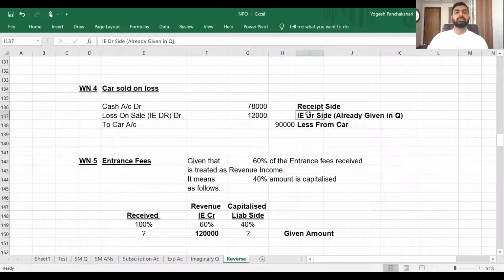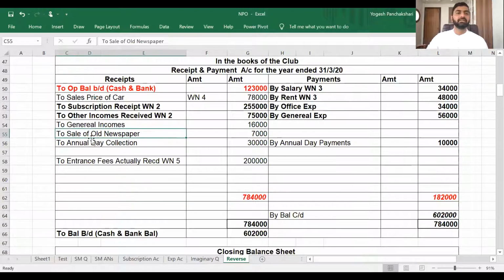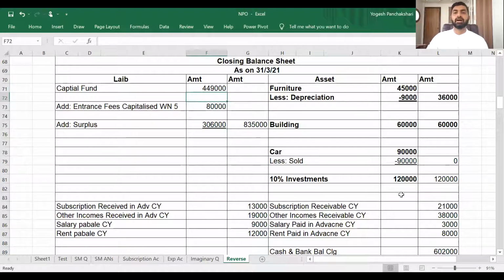Income and expenditure loss is already shown, and less from car. So we have recorded it on the receipt side. As you can see, sale price of car 78,000 and less from car 90,000. Car is sold, so it is 0 now.